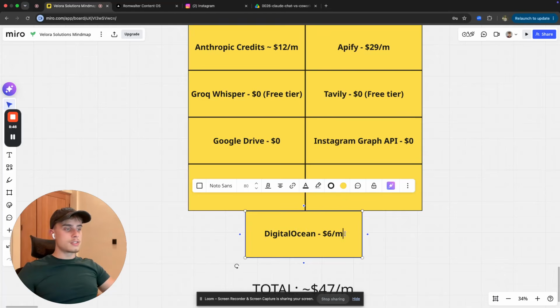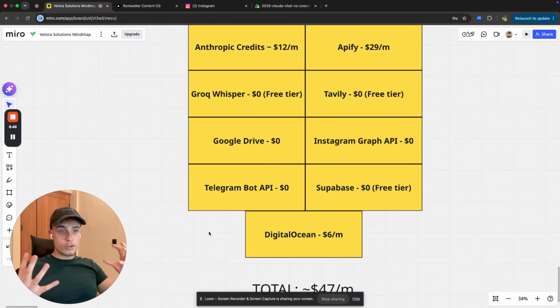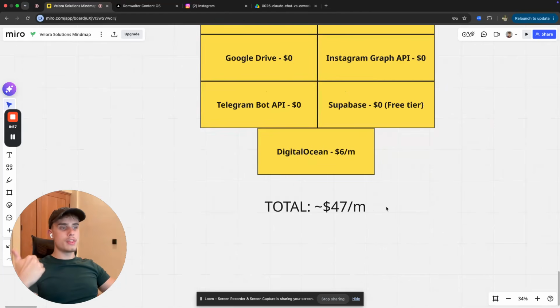And DigitalOcean, this is the software that you pay for the actual server, so you can host this machine. The lowest tier plan is $6 per month, more than enough. So the grand total is going to be $47 for a system like this, pretty much $50 to gain thousands of followers and make thousands of dollars in sales by having a predictable machine making pretty much all the content for you. All you need to do is record the videos, make some super slight edits, and post them. And you can predictably post these videos and expect good results because you're making them off of data that other people have proven to work.